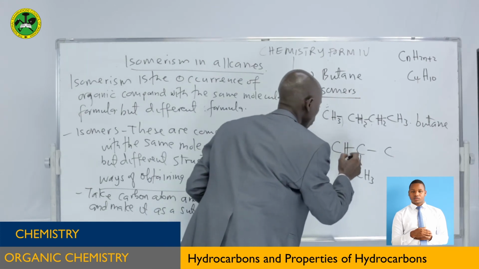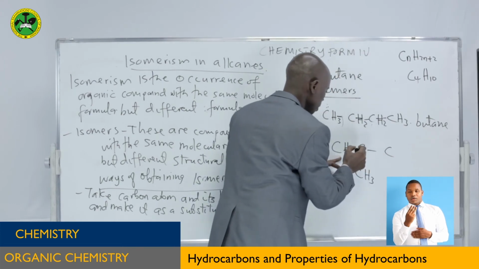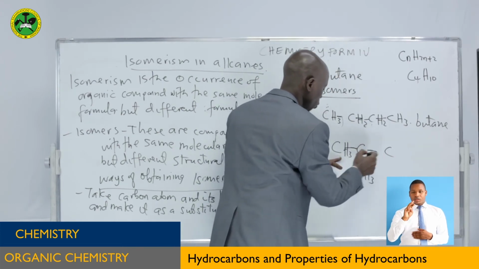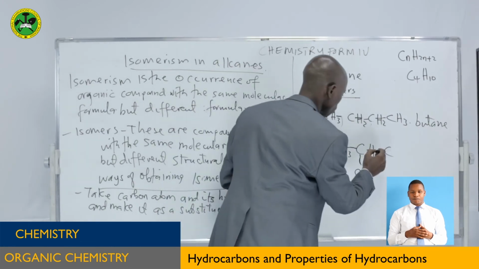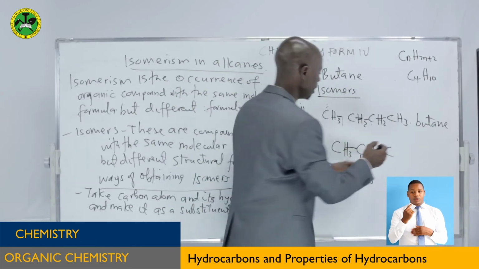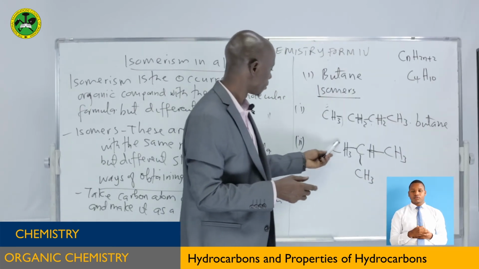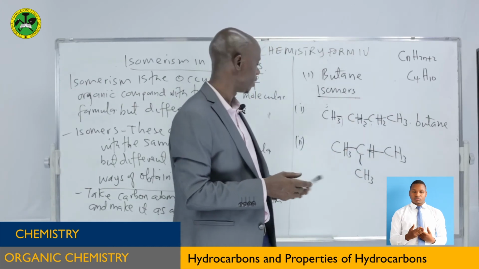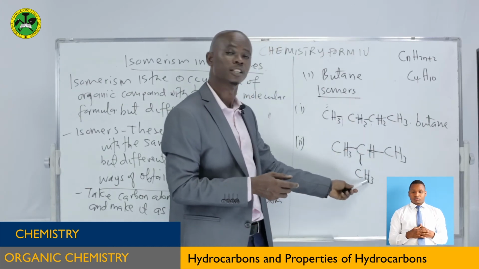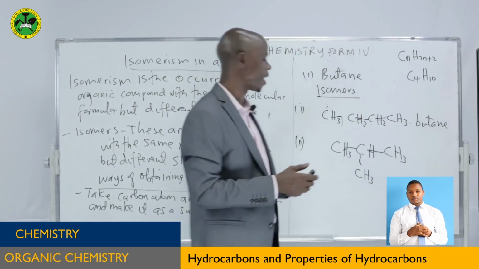Here we are going to have 3 hydrogen atoms. This carbon has used 1, 2, 3, remaining 1 hydrogen atom. This one has used 1, remaining 3. So you count the number of carbon: 1, 2, 3, 4. Hydrogen atoms: 3 plus 3, 6, plus this one, 7, plus 3, 10, as they appear.